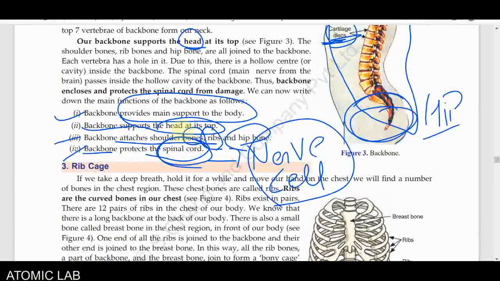It is a kind of nerve cell which helps to transmit signals from our head to our other body parts. So what is the function of the spinal cord? The spinal cord is made of nerve cells which transmit signals from our head to our body parts. If you touch a very hot substance, your mind gets the information that this object is very hot. How do you get it? Because your senses are working. Your cells transmit the signals through this spinal cord, and the spinal cord runs through this backbone.